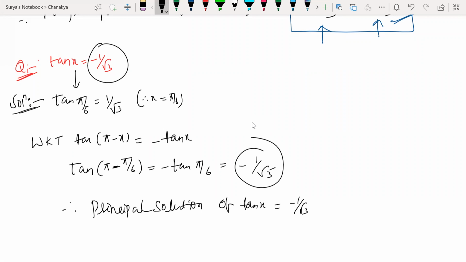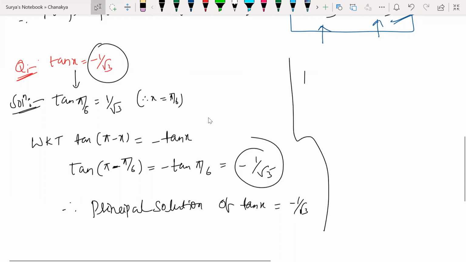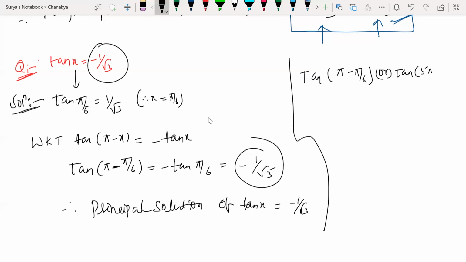All right. So now look at this, guys. Tan 180 minus theta, 180 minus x I got. Now this can also be written as tan 5 pi by 6, and can I write tan 2 pi minus pi by 6, or tan 11 pi by 6? 6 into 2 is 12, 12 minus 1, 11 pi by 6.